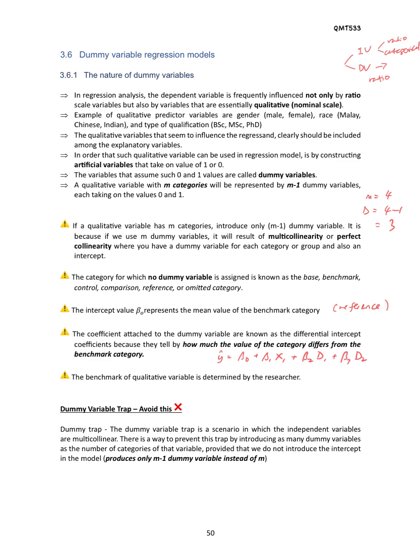Okay, so to prevent this trap is by introducing as many dummy variables as the number of categories of that variable, provided that we do not introduce the intercept in the model. Meaning if we do not subtract one, we will introduce the intercept. So if we subtract one, we can avoid this dummy variable trap. So how to avoid? We should produce only m minus 1 dummy variables instead of m.